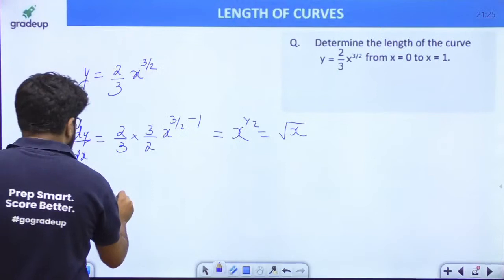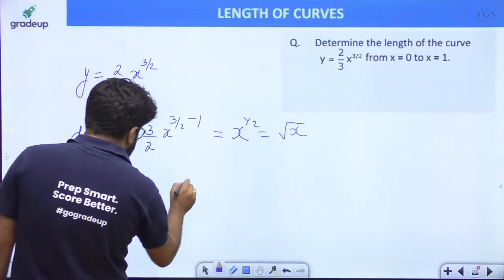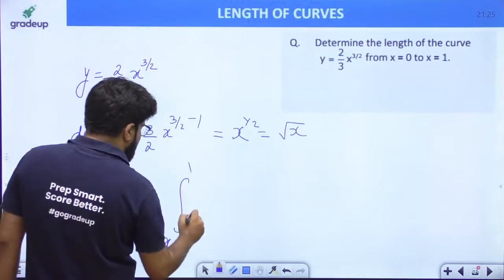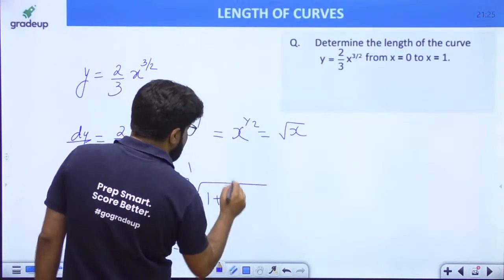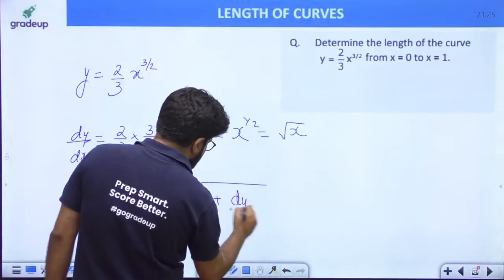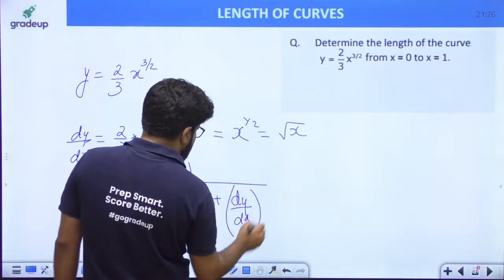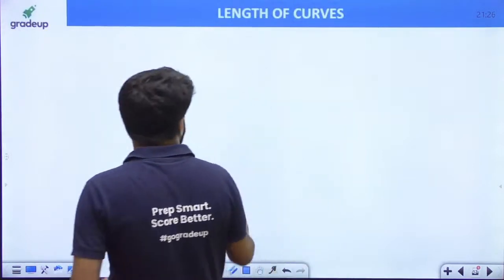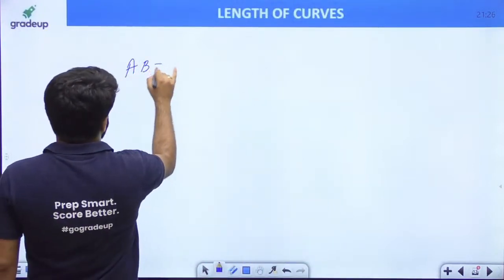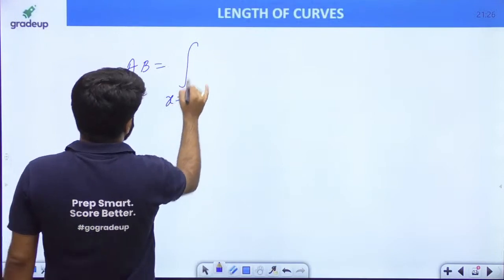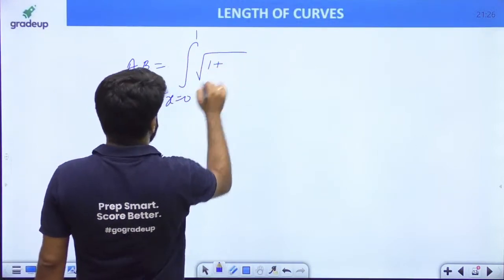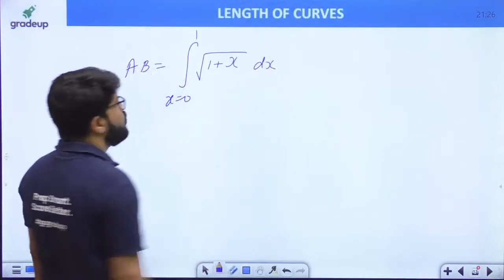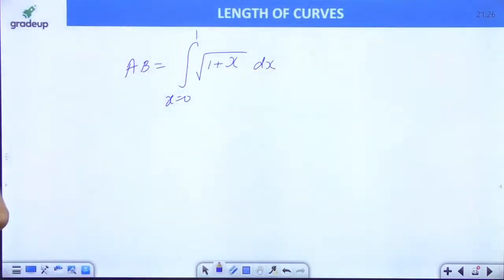Okay, so the length of the curve AB is given by the formula integral x equal to 0 से 1 under root of 1 plus dy by dx whole square. Alright, so that will be equal to AB as integral x equal to 0 से 1 under root of 1 plus, now dy by dx is root x, तो square करके that is only equal to x, under root of 1 plus x dx. Right?